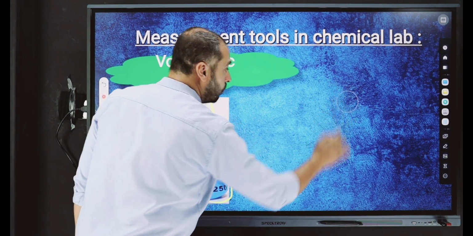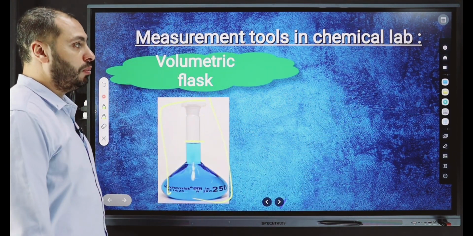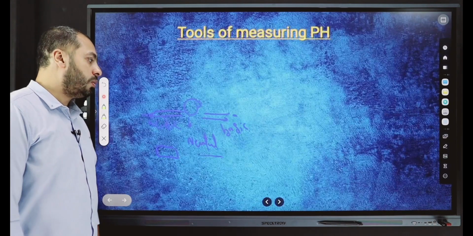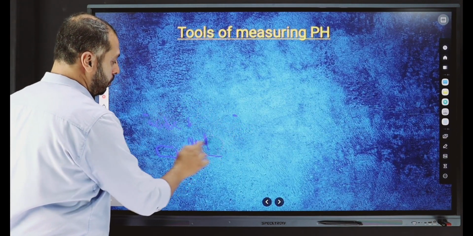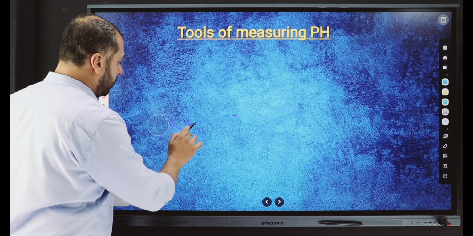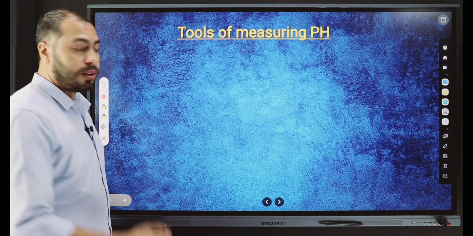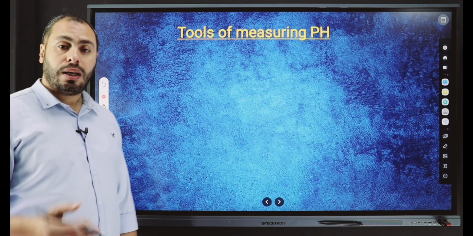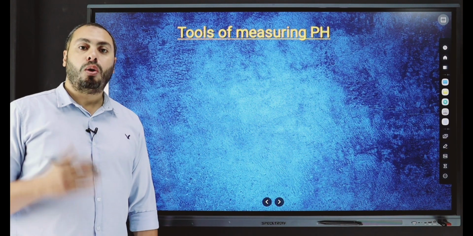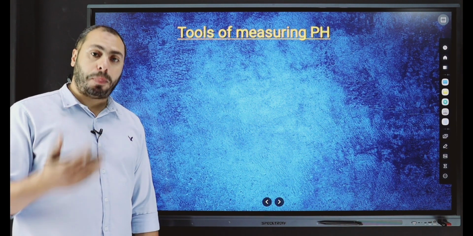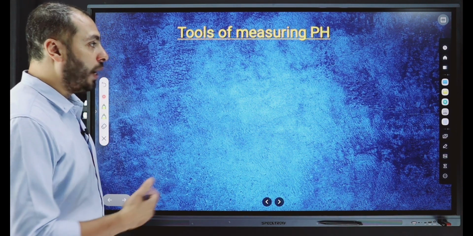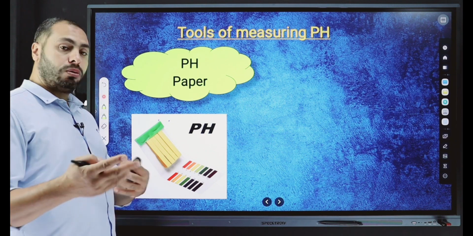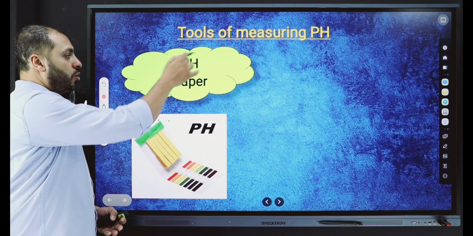The last one from the measuring tools in the chemical lab is something called a pH meter or pH. What is meant by pH? This is the concentration of hydrogen ion in the solution, or the concentration of OH negative in the solution. We can measure it by two methods. Number one, pH paper.